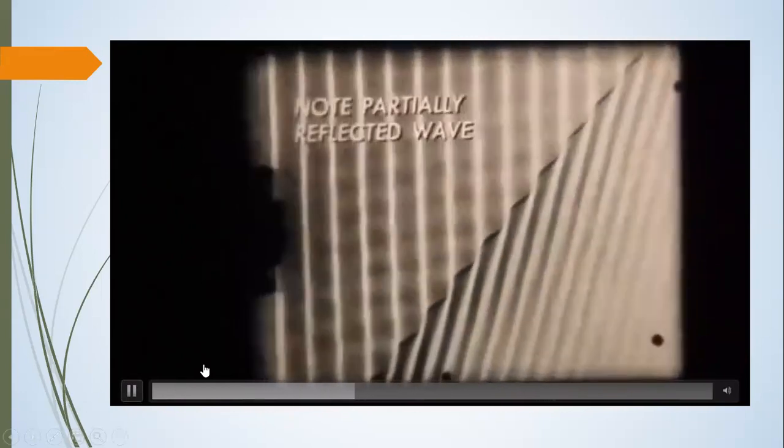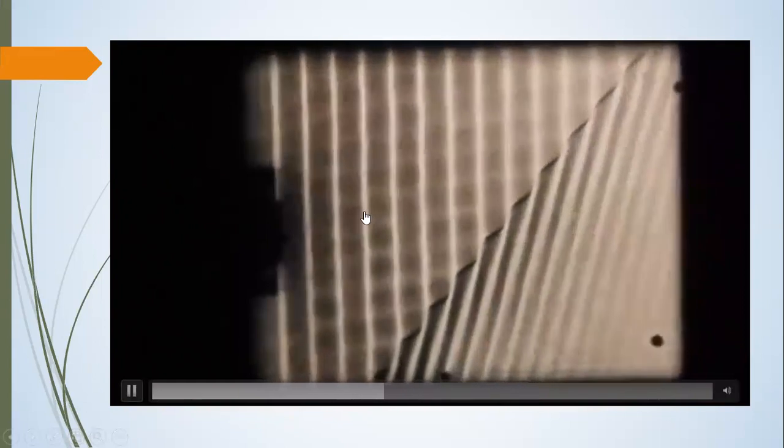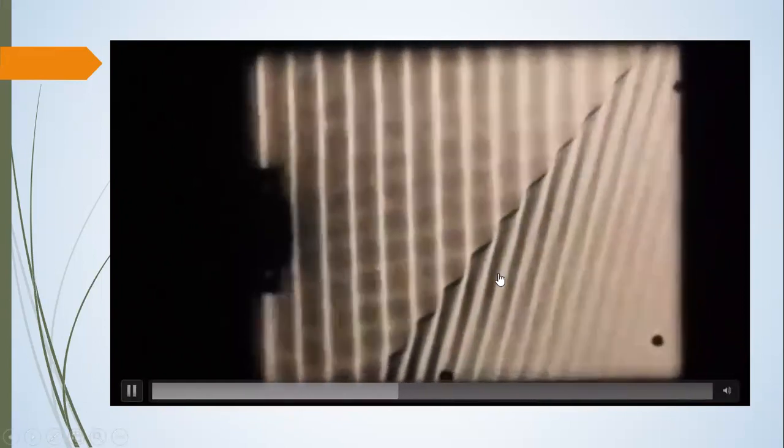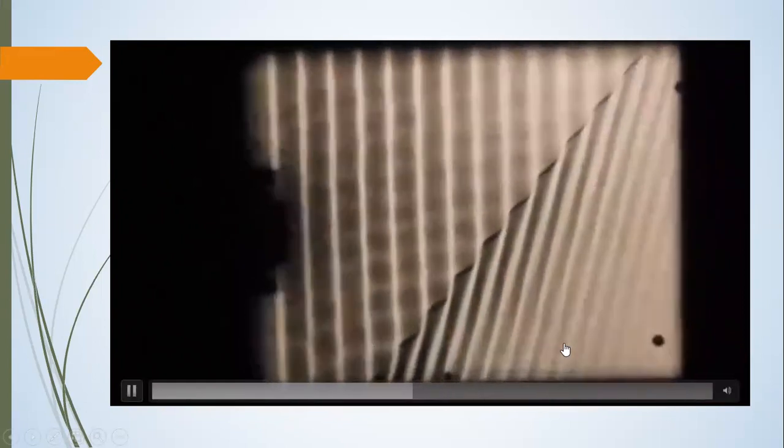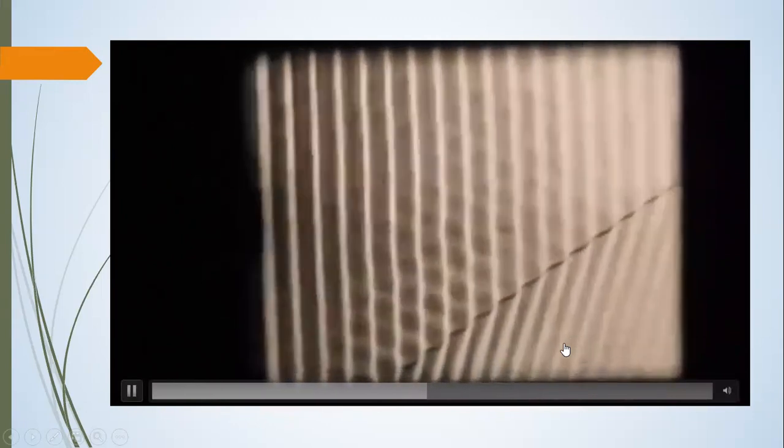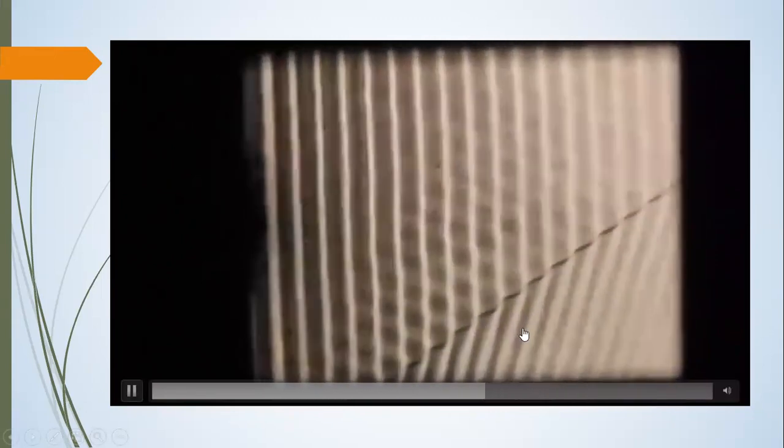And even in this, you can see partially reflected waves too. These are the partially reflected waves, the small waves. So in the shallow medium, the wavelength is decreasing, and it is bending towards the normal.